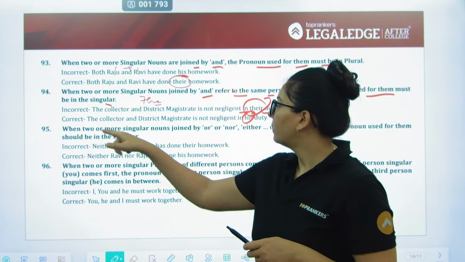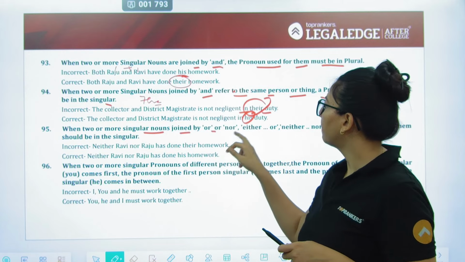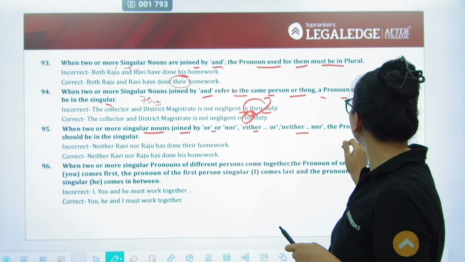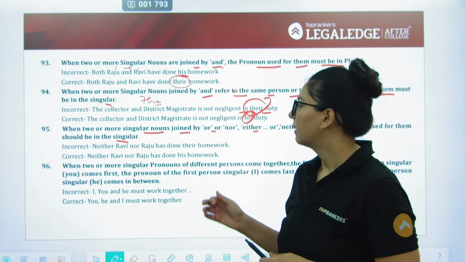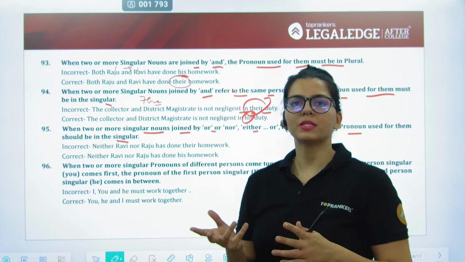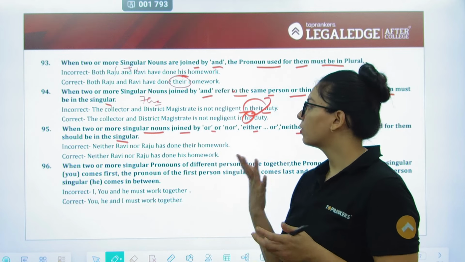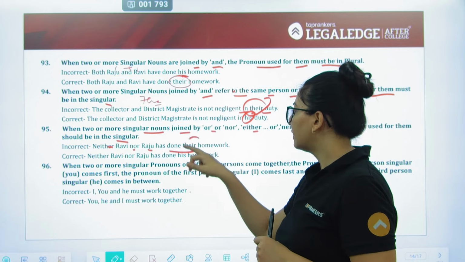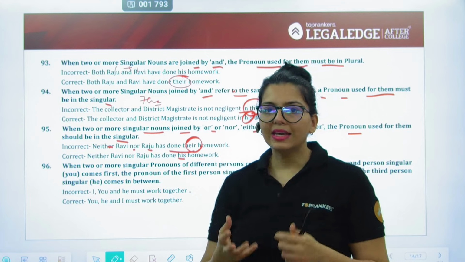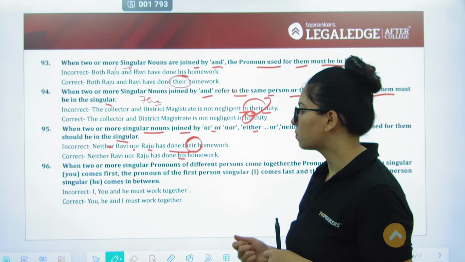Next, when two or more singular nouns are joined by or, nor, either, neither, the pronoun used for them should always be singular by default. Because either और neither का मतलब होता है दोनों में से एक या कोई भी नहीं. 0 और 1 का count तो singular ही होगा. So neither Ravi nor Raju has done their homework, has done his. Obviously कोई एक ही बंदा आया ना उसमें.